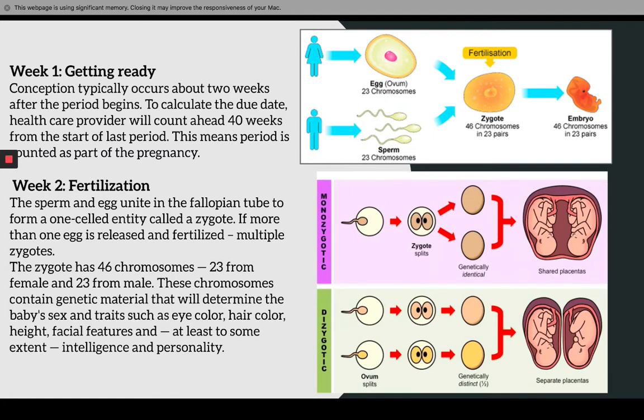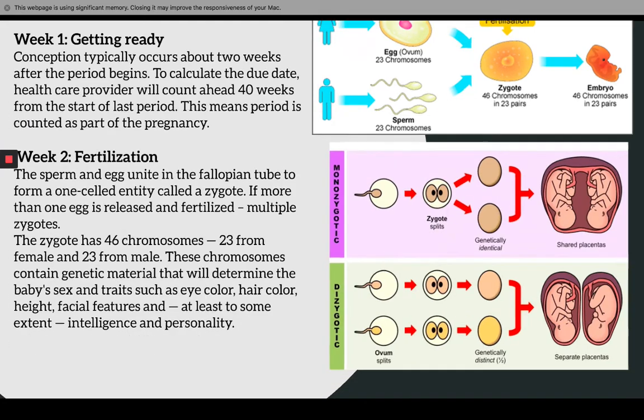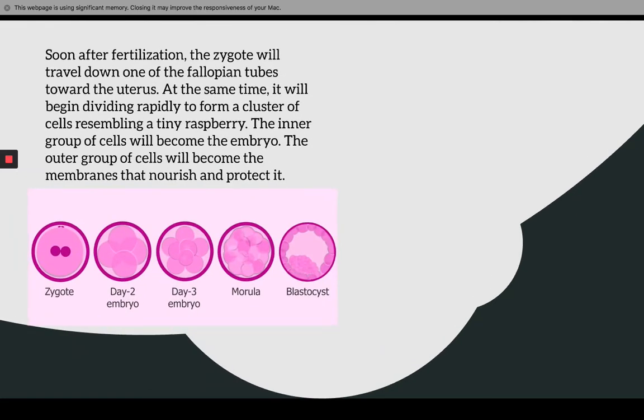The zygote has 46 chromosomes, 23 from the female and 23 from the male. These chromosomes contain genetic material that will determine the baby's sex and traits such as eye color, hair color, height, facial features, and, at least to some extent, intelligence and personality. Soon after fertilization, the zygote will travel down one of the fallopian tubes toward the uterus. At the same time, it will begin dividing rapidly to form a cluster of cells resembling a tiny raspberry. The inner group of cells will become the embryo.